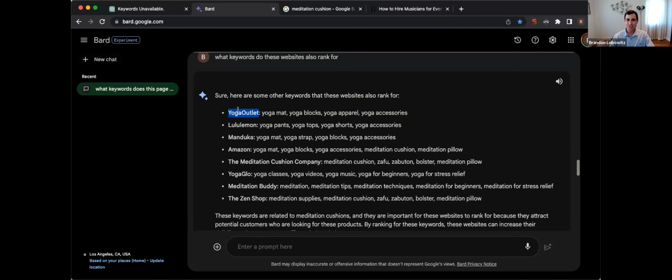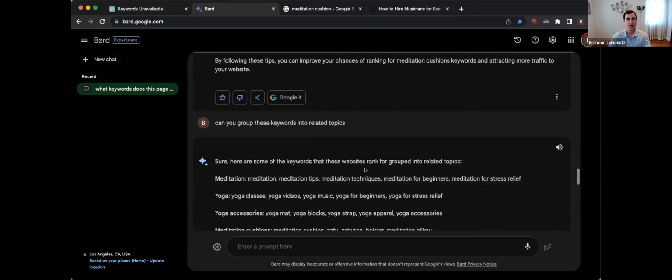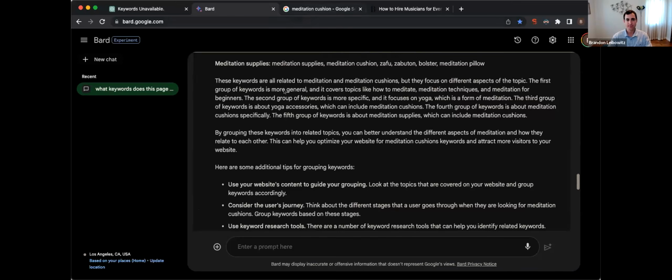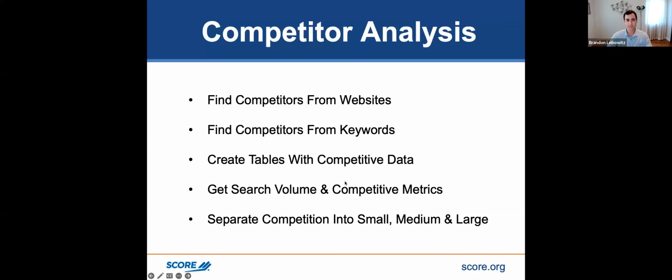For today, I just really want to show you how you could use AI to automate and speed things up a little bit. But again, don't trust any of this stuff. You've got to double check, triple check, because it's not 100% accurate yet. The more people that use it, the more accurate it's going to become, but it's still not there. So that's a quick way to use AI for competitive analysis.